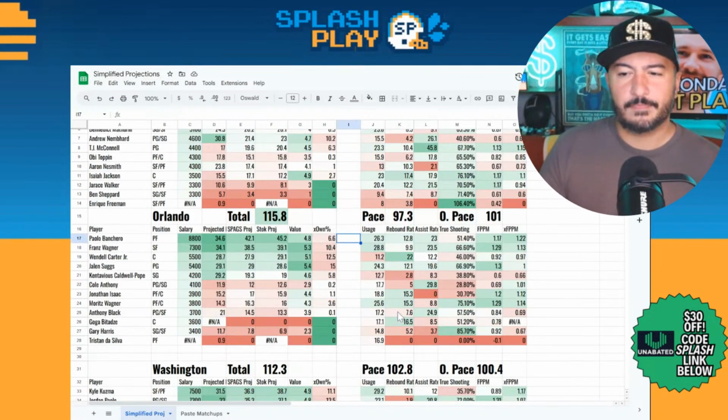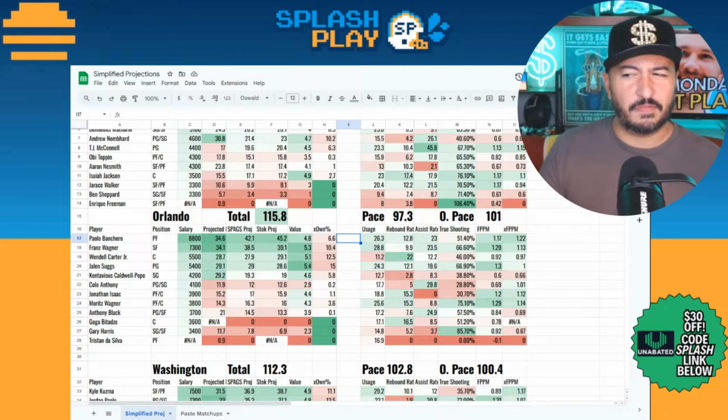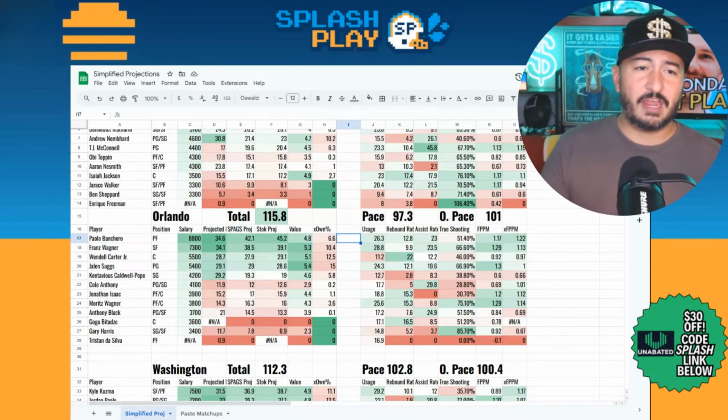Orlando side, big Franz Wagner looks pretty good. He's also been shooting the lights out to start the year. So that's one of the things you care about, players starting hot.